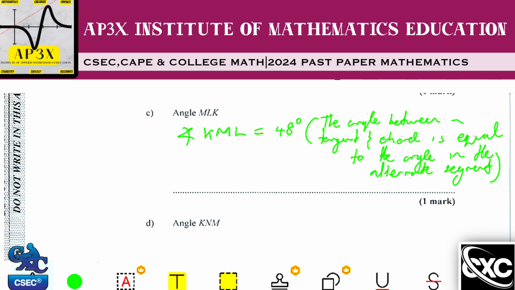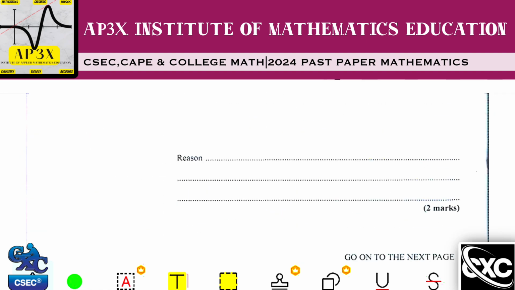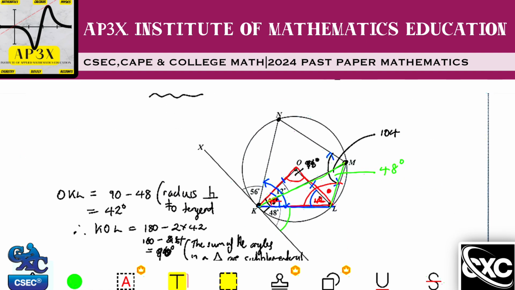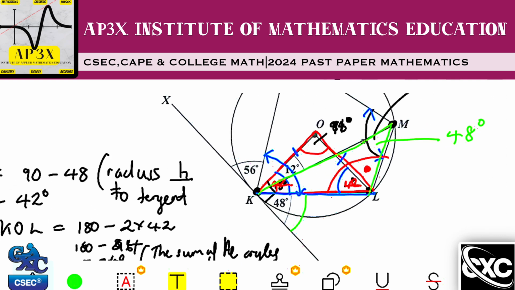Now, once I've calculated that angle of 48 degrees, that angle is going to be brutally helpful, because now that angle is 48, I then already know that this angle here is 48. This angle down here, this piece below the 12 here, we know that all of it is 42, and I've already calculated 12 out of it. So now this little piece in here is actually equal to 30 degrees. So that 30 plus that 12 is equal to that 42. So this angle in here, this green triangle, is 30. So now I have 30. I have this angle of 48, and I have a partial angle here of 42.